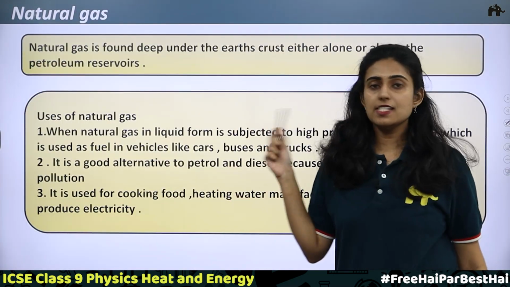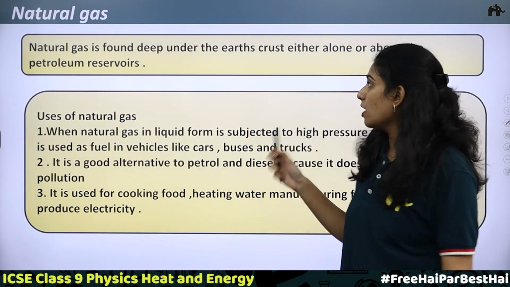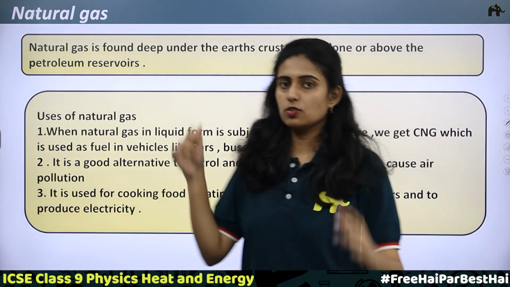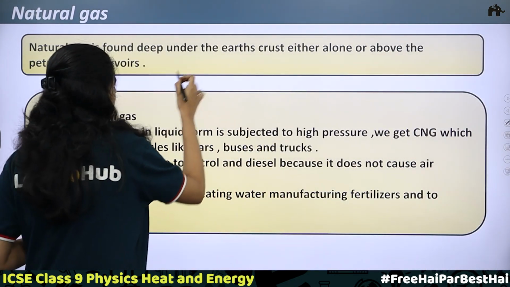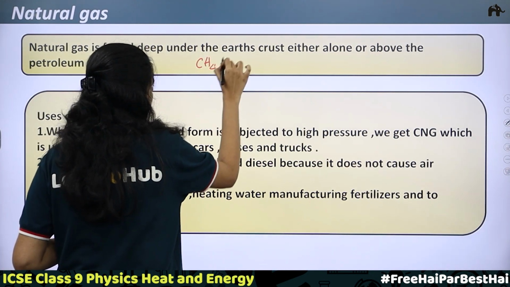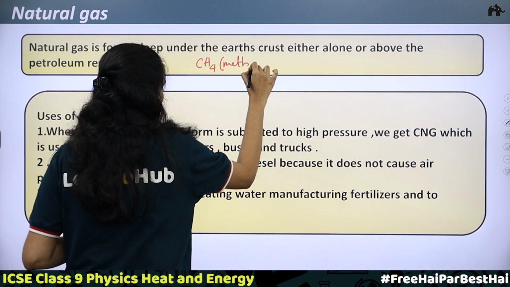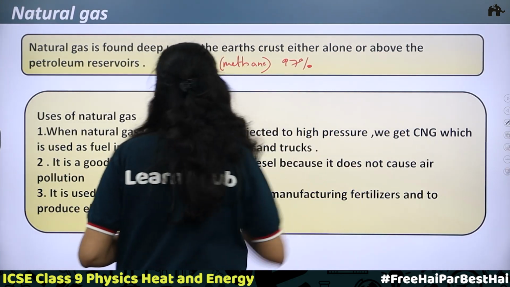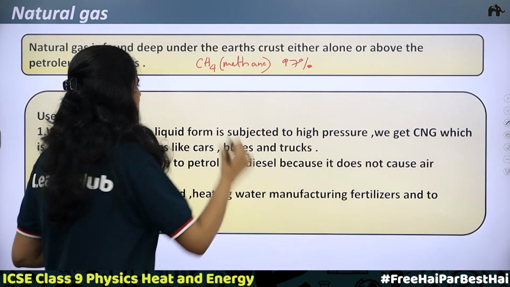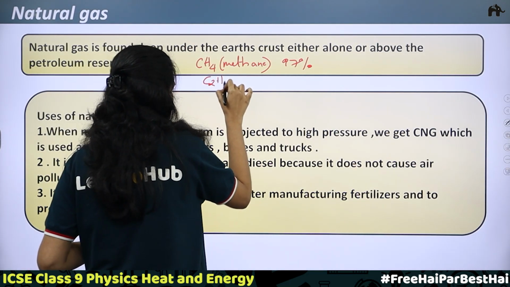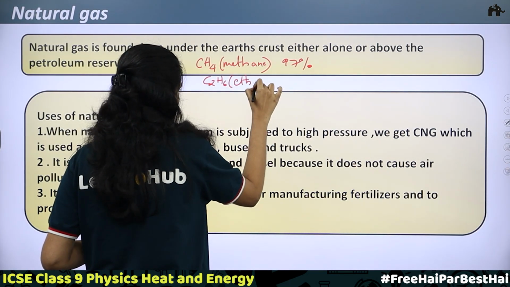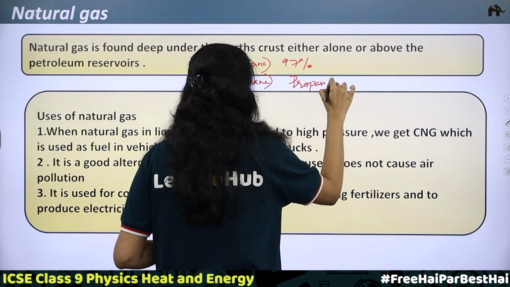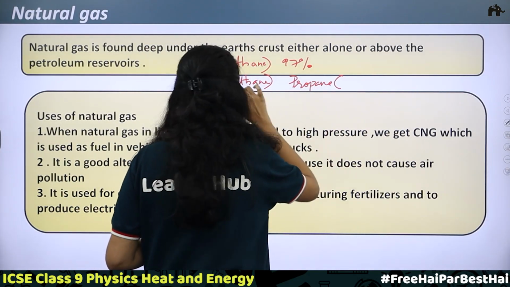Okay, next is natural gas. Natural gas is found deep under the earth's crust, either alone or above the petroleum reserves. This natural gas mainly contains methane. About 97% of natural gas is methane. It also contains ethane and some propane. All this constitutes natural gas.